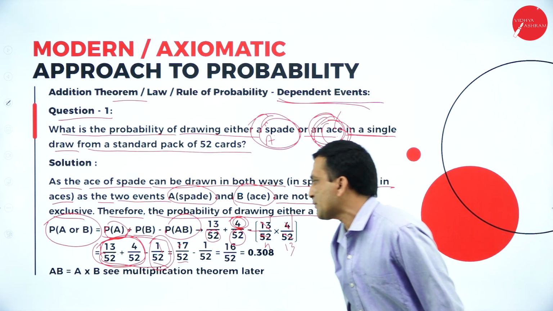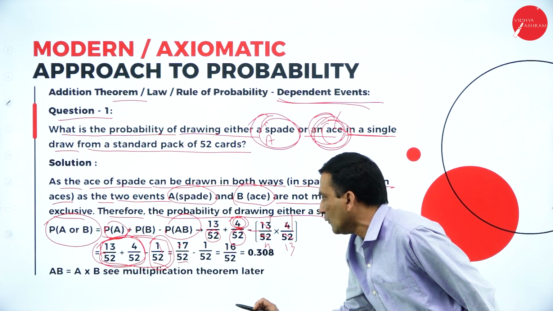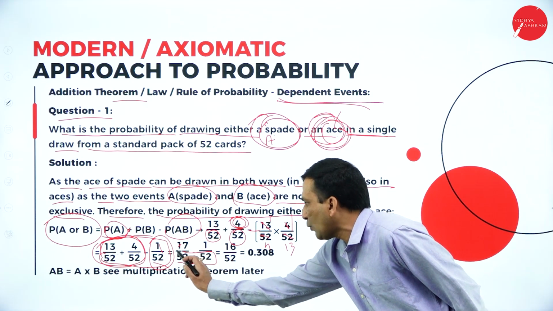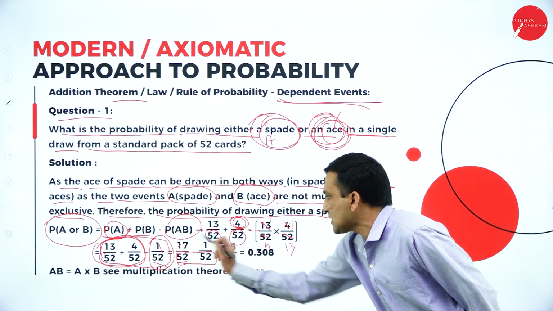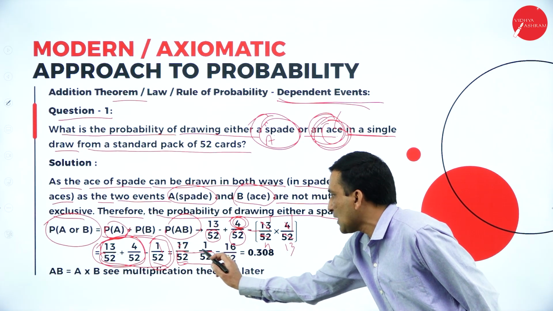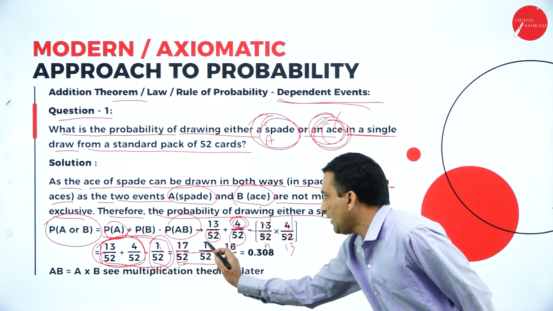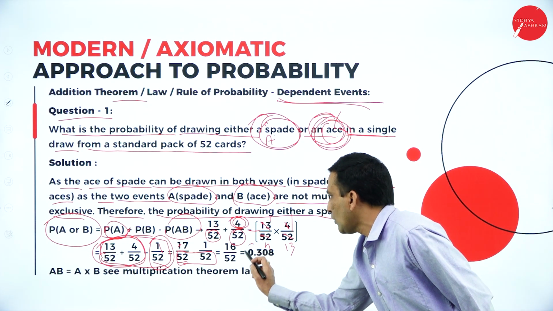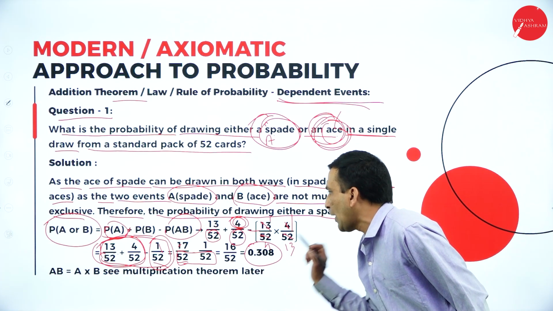Now you need to subtract, so for that reason I have written one more time minus 1 by 52. So again we take the LCM, 52 is the common LCM. 52 cancel 17, and in this the minus sign, 52 cancel 1. 17 minus 1, 16 by 52. After calculating and simplifying, we are getting 0.308.